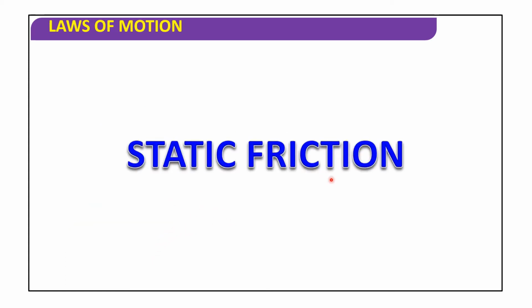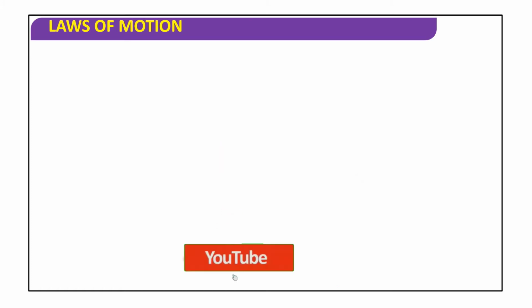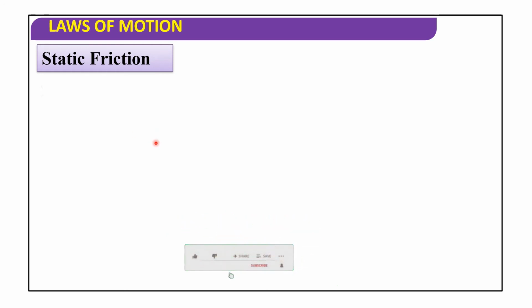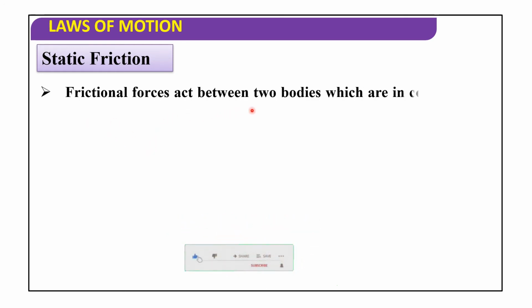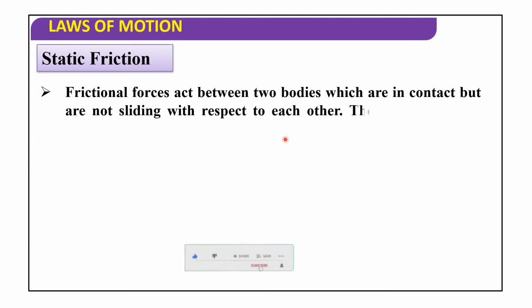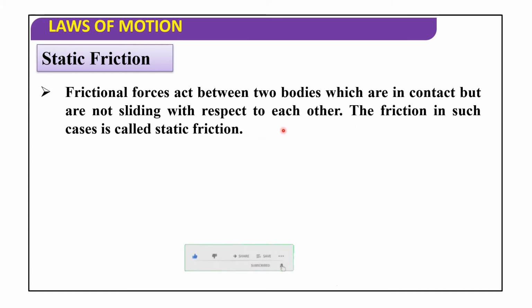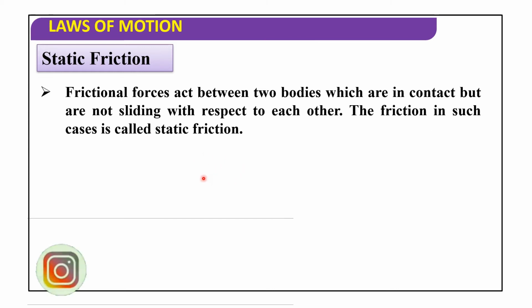Next we will discuss static friction. Here in static friction there is no actual movement of the body. The frictional force acts between two bodies which are in contact but are not sliding with respect to each other. So the friction in such a case is called static friction.